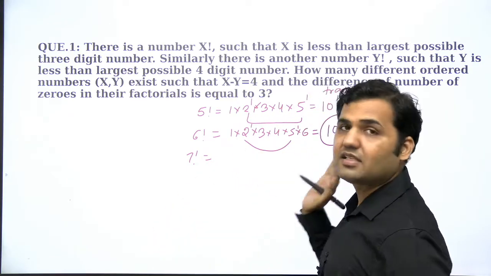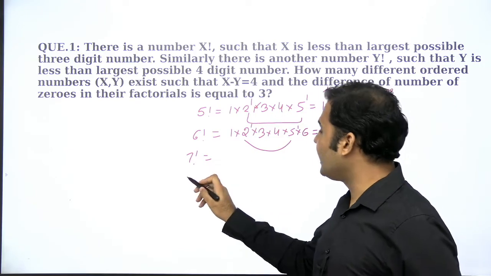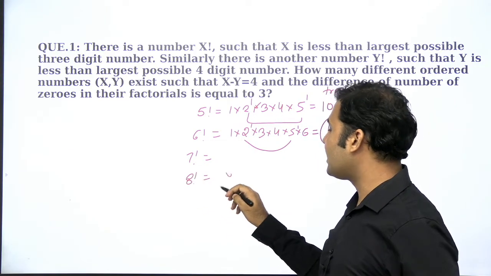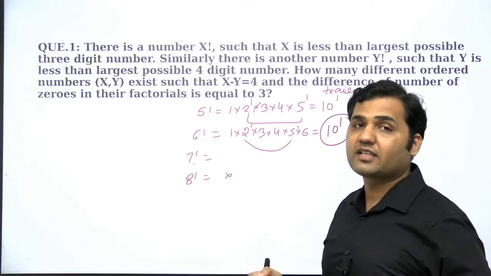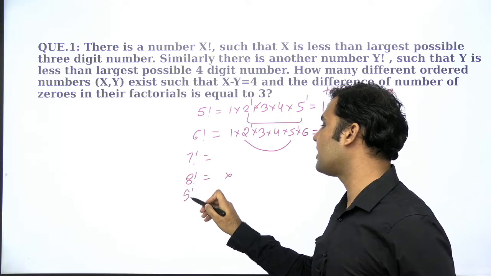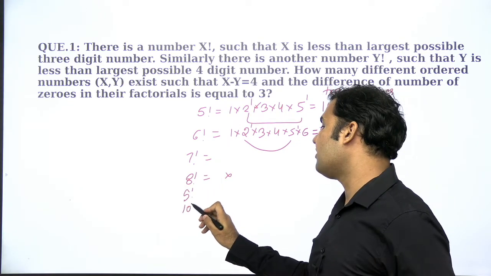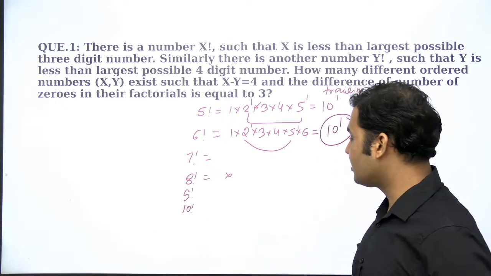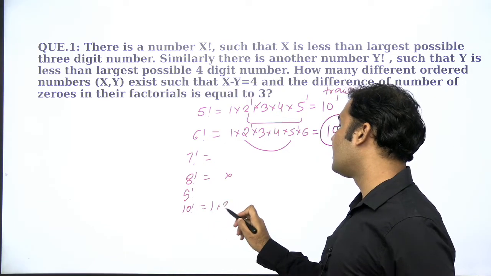So there is no increase in the number of zeros. Zero नहीं बढ़ेगा. 8 factorial में number of zeros बढ़ेगा? नहीं बढ़ेगा, because 8 factorial में कौन सा extra 5 आया? नहीं आया. 9 factorial में बढ़ेगा? नहीं आया, नहीं बढ़ेगा. 10 factorial, when you move from 9 factorial to 10 factorial, you see that 10 की